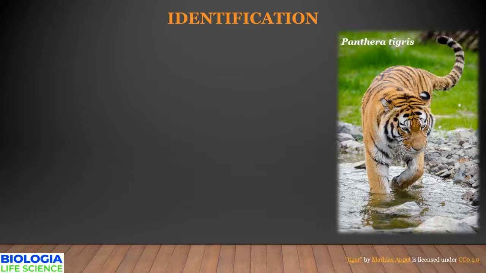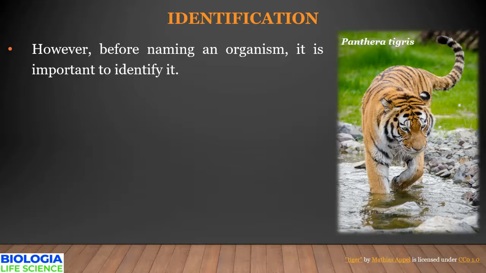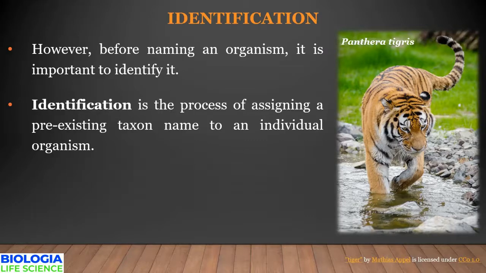In order to name an organism, it is very important to identify them. So identification in biology is a process of assigning a pre-existing taxon name to an individual organism.